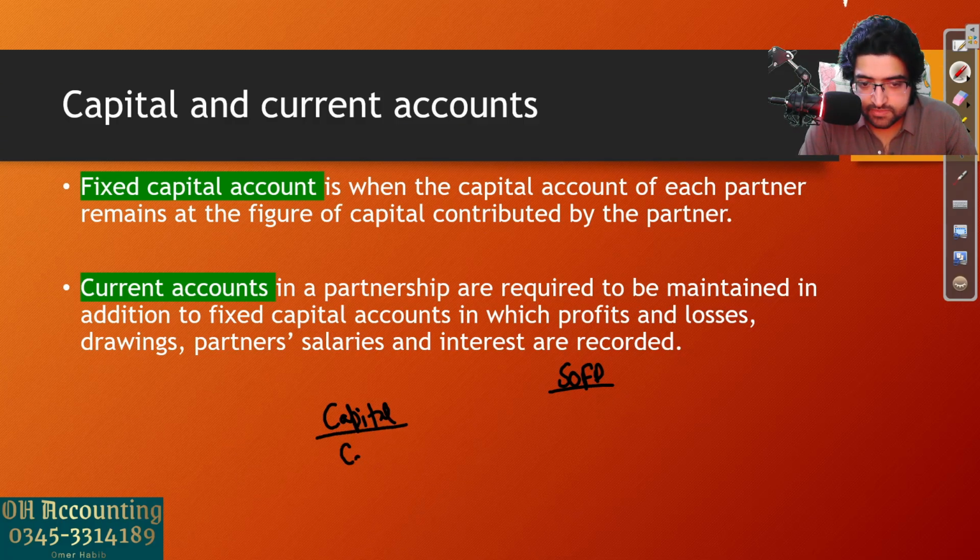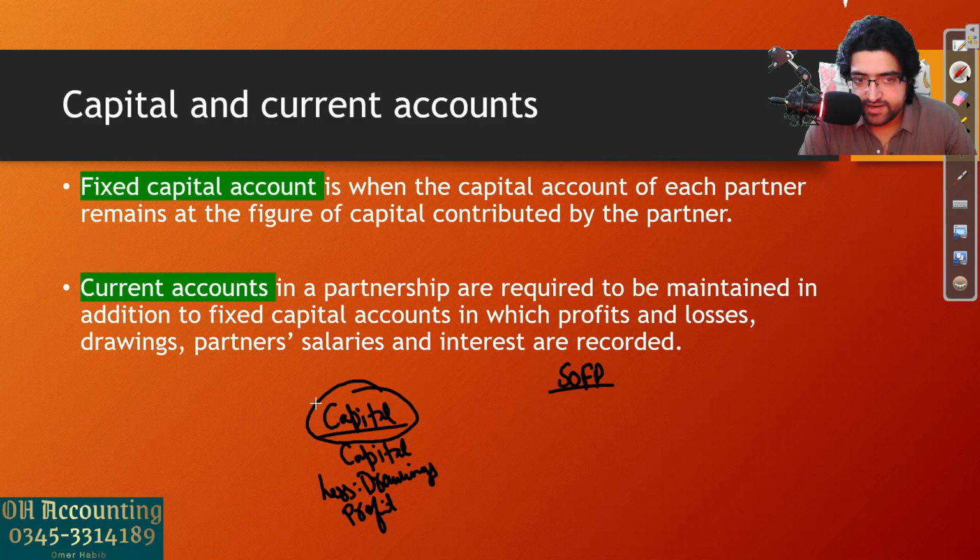First, the capital, which was given in the question, the investment of the owner in the business. Then we deducted the drawings, the money they withdrew out of the business, and then we simply added profit to it, and then we got the closing capital. This was the format of the SOFP capital section of a sole trader.